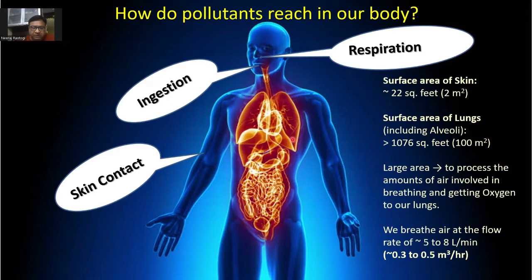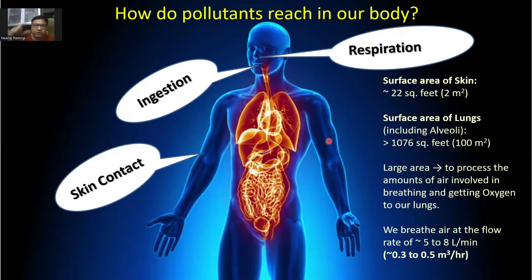If we compare the surface area of skin, it is about 22 square feet, that means about 2 square meters. If we took out our skin, it is only 22 square feet. But the surface area of lungs, including alveoli, is 1076 square feet, about 100 square meters, 50 times more than the surface area of skin. Why do we need such a large surface area? This is to process the amount of air involved in breathing and getting oxygen to our lungs. Our breathing rate is about 5 to 8 liters per minute. That means in 1 hour, we breathe about 0.3 to 0.5 cubic meters of air.